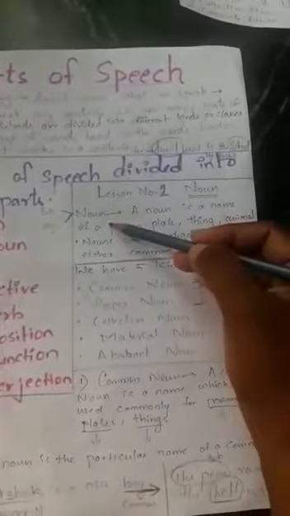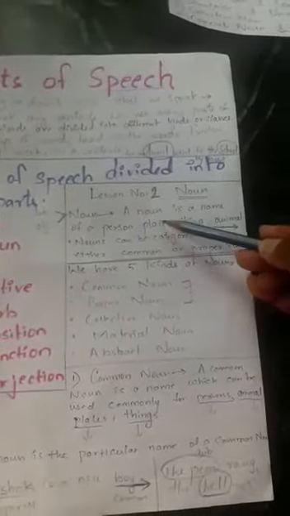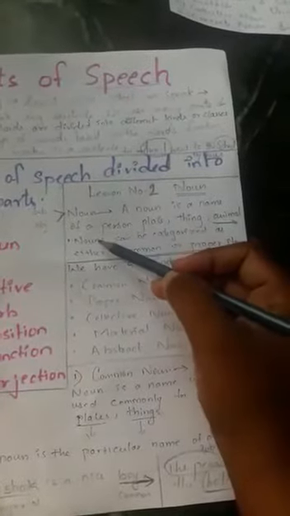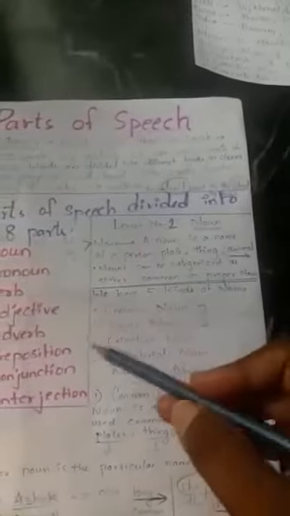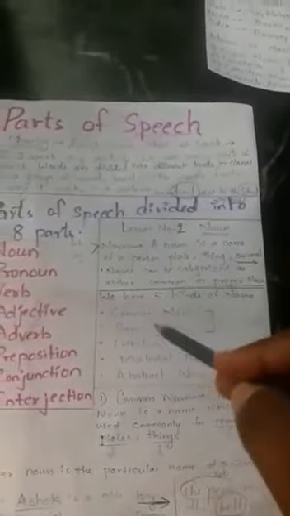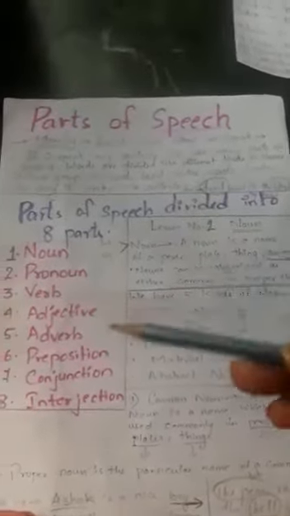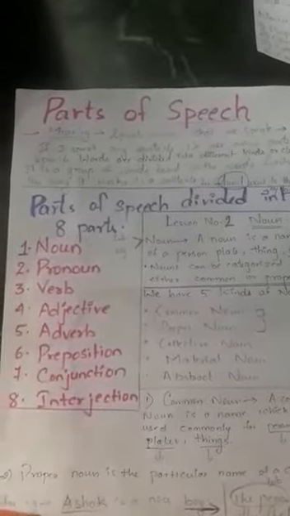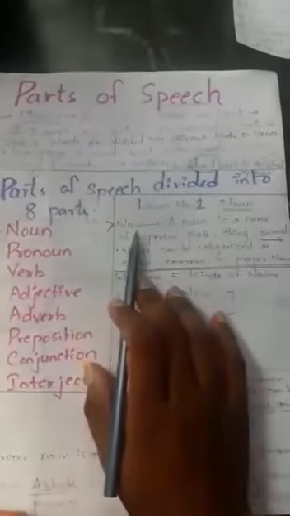So, what is noun? Generally, if I ask you this question, students will respond that noun is a naming word. That is correct. Noun is a name of a person, place, thing, animal. Whatever is there in your surroundings, but we have given a particular name to them, that is the noun. Whether it is a living thing or non-living thing, visible or non-visible, we have given a name to them. That is the noun. So, understand what is noun.